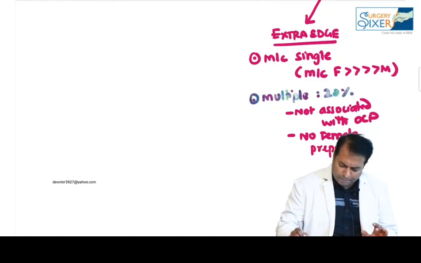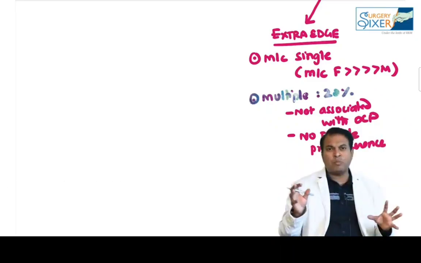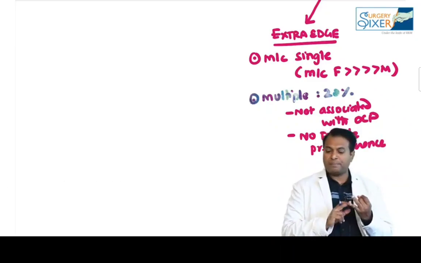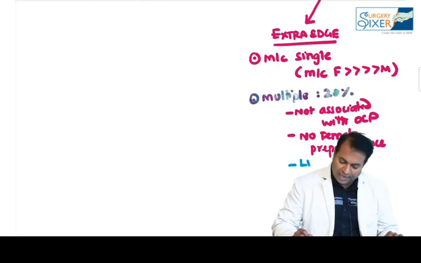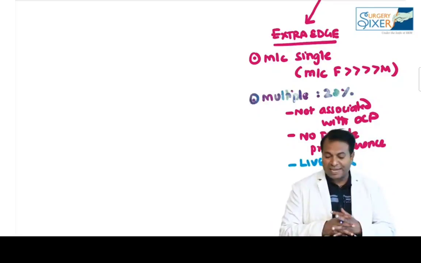So please remember, 20% of cases may have multiple adenomas all over the liver, and such cases are not associated with OCP and no female preponderance is seen. Those cases will need liver transplantation. Multiple adenomatosis will need liver transplantation.